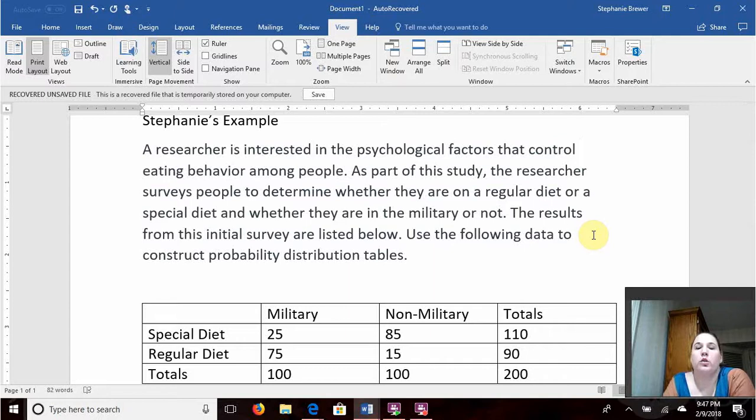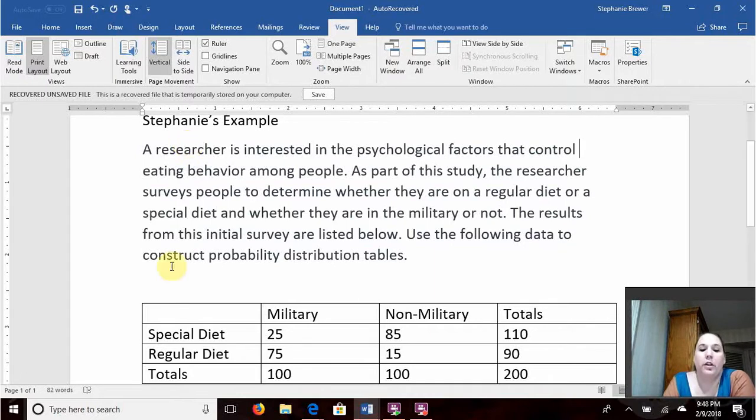I am going to give you an example similar to that of what is in Homework 3, Part 2. This is my example, as you can see, with my data collected. It's about military and non-military members and whether they eat special diets or regular diets.